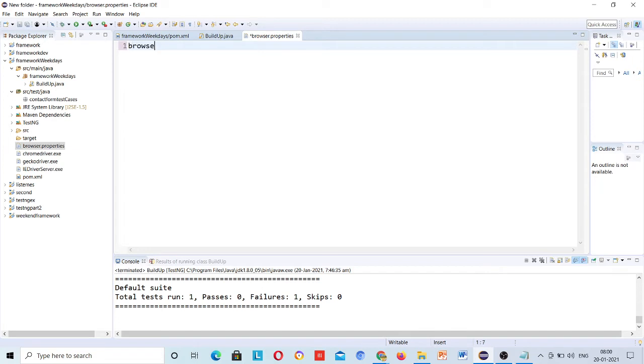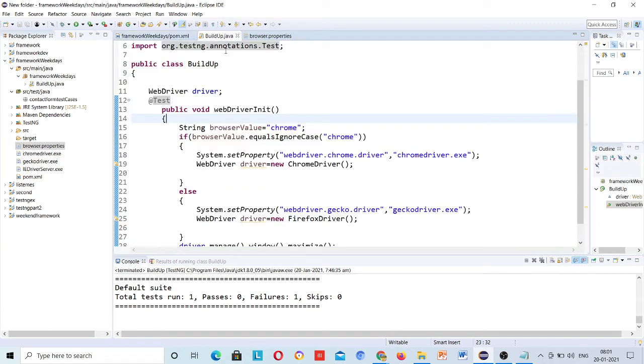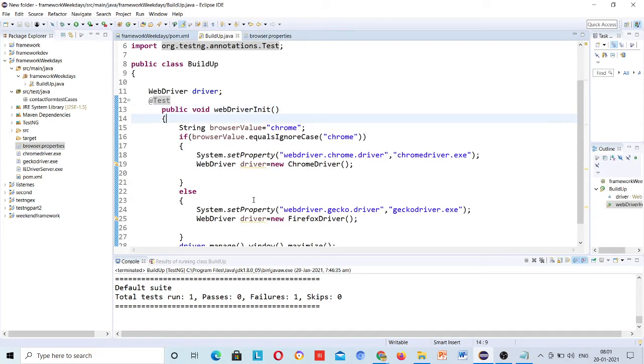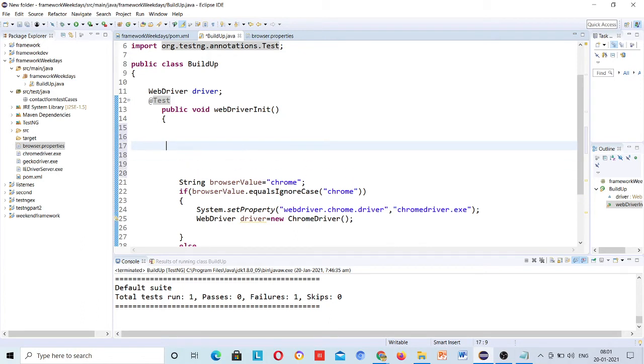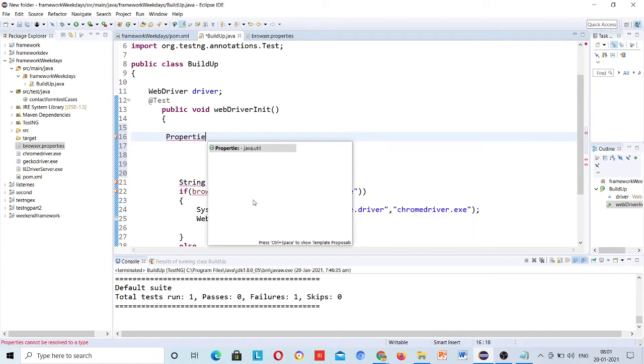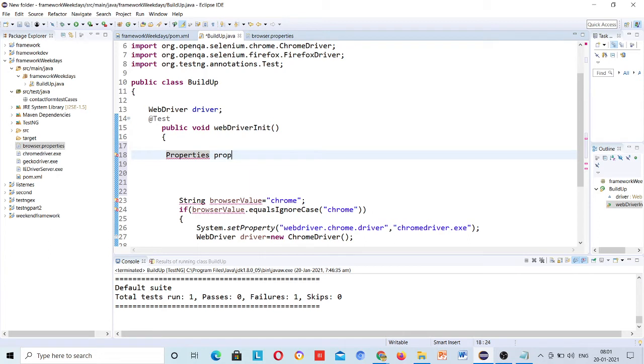And here suppose I am giving the value browser equal to Chrome, so it will run all the test cases for Chrome. But how do we get this value? This is a file, and from this file I have to get all the values. So here we need to write that code. There is a Properties class, which is a Java class.